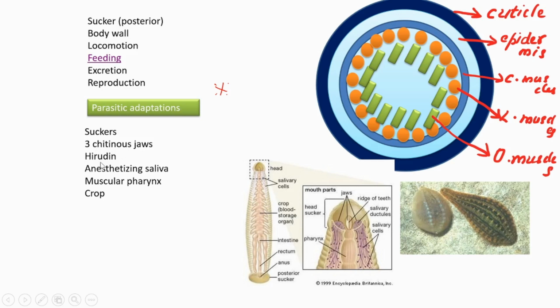And the secretion of hirudin, that chemical for a continuous flow of blood from the body of the host. Then anesthetic saliva, by applying this it can make the host not aware of that wound. Then the muscular pharynx is there for sucking the blood. Then the crop for storing that blood. Okay, with this, we finish this chapter.